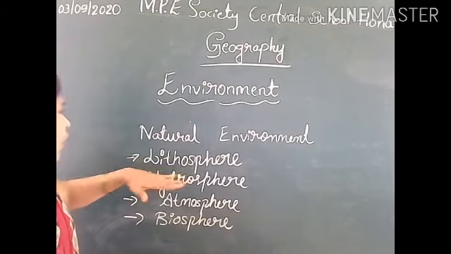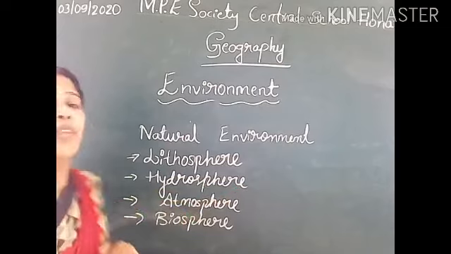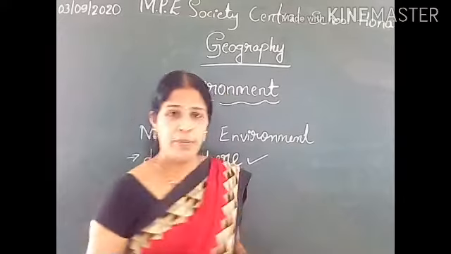Okay, domains of the environment are lithosphere, hydrosphere, atmosphere and then biosphere. Now let us learn one by one.